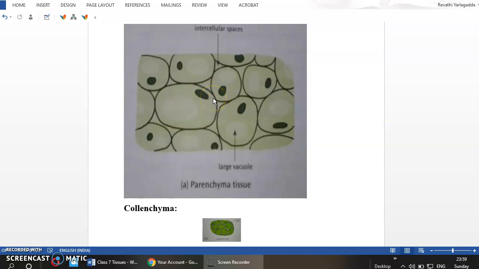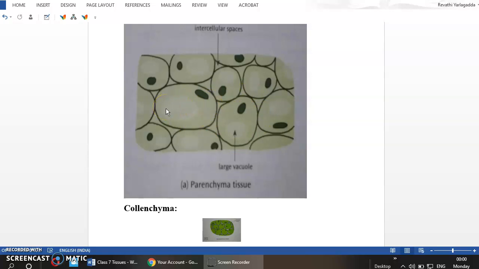So the parenchyma tissue is present in the leaf, whereas it is also present in those parts where the food is stored. Like in case of leaves, some leaves are edible because they store the food. And some fruits, fruits contain, then grains contain, then tubers contain, some roots, edible roots like carrot, beetroot, radish, all these contain this parenchyma tissue in their structure.